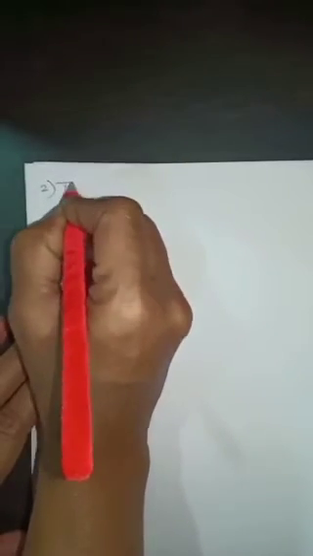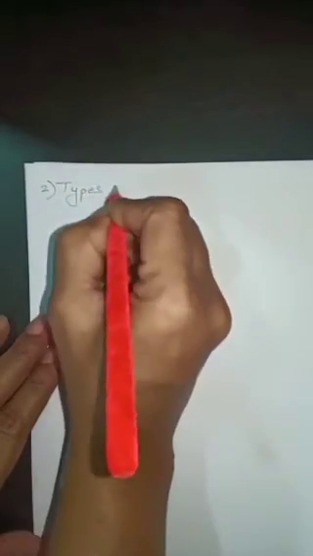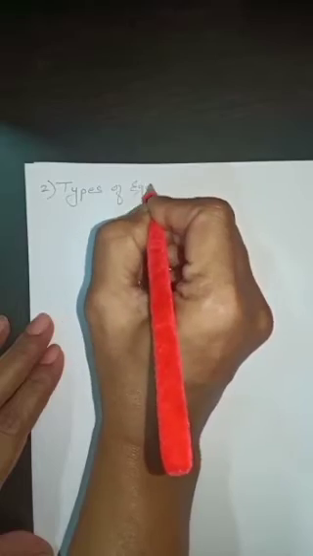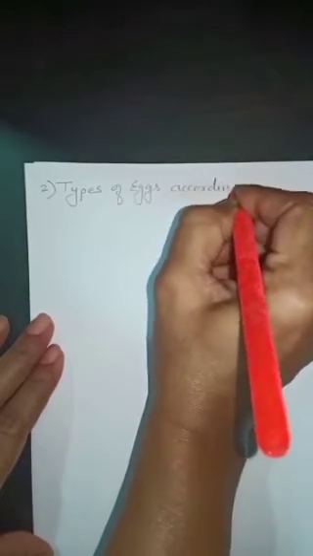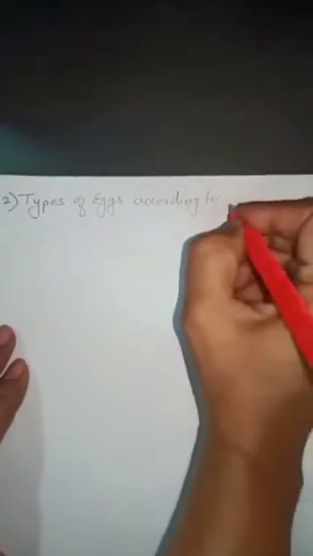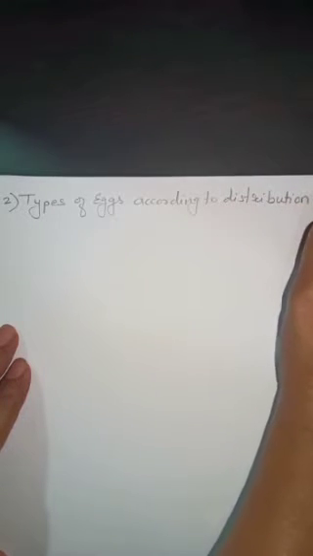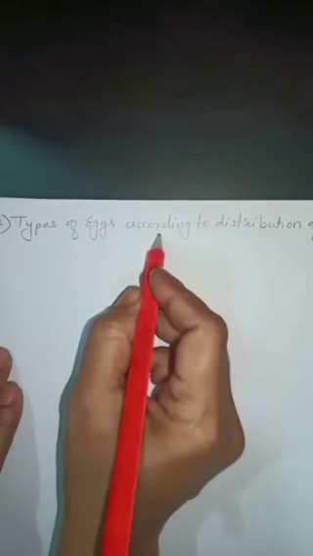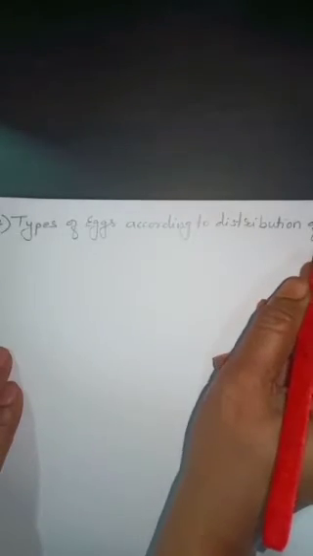Okay, our second type of egg is types of eggs according to distribution of yolk.